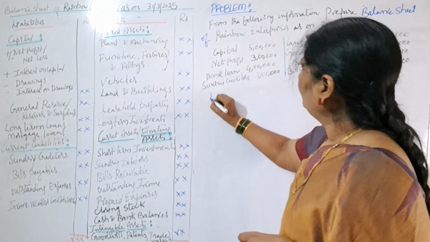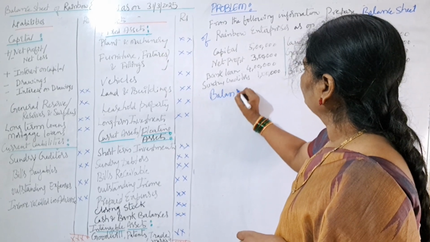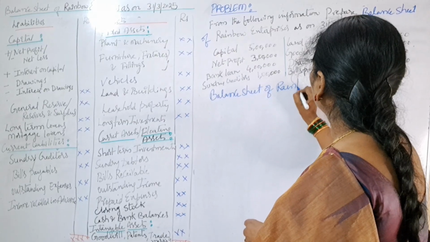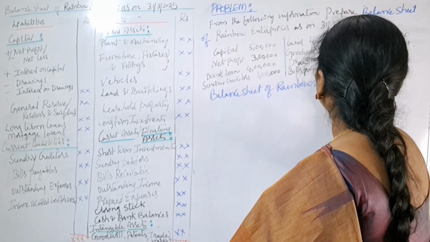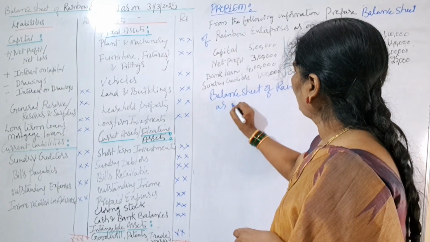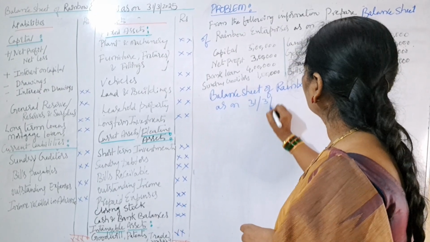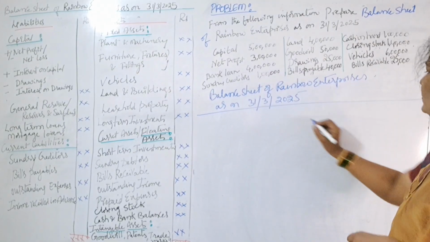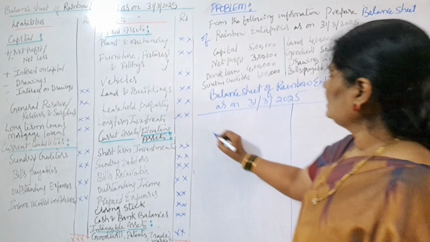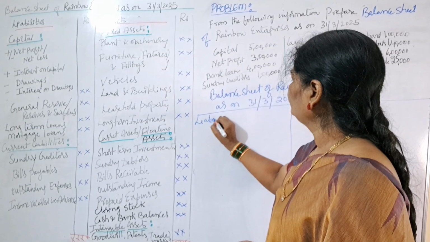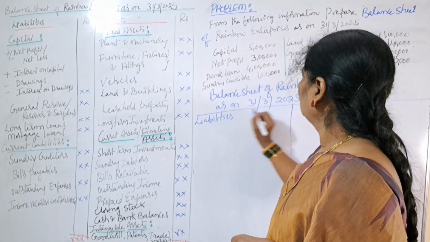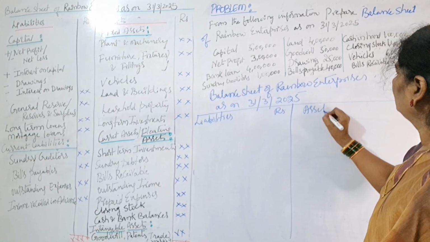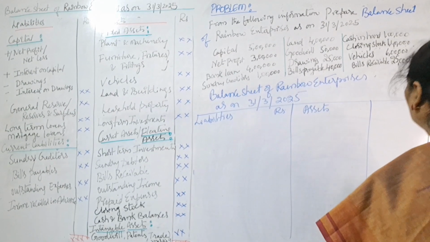So how do you write the balance sheet of Rainbow Enterprises as on 31st March 2025? We have to show two sides. This is called liabilities, this is rupees, and here assets, rupees.